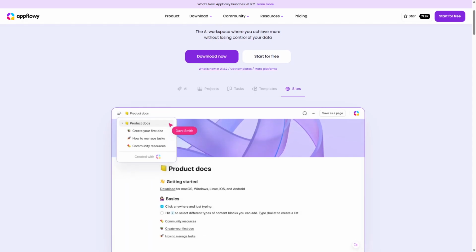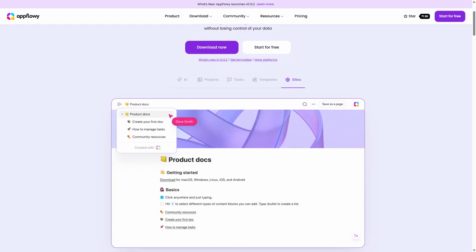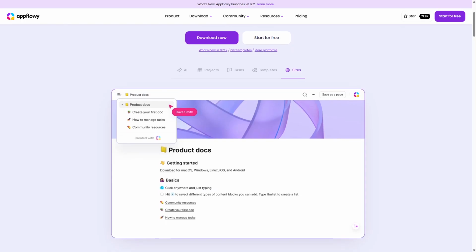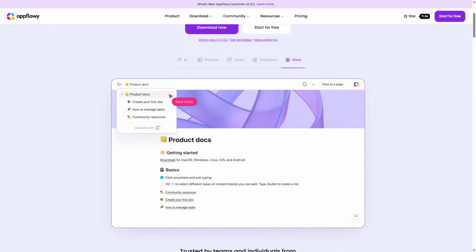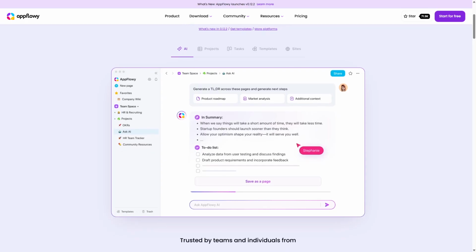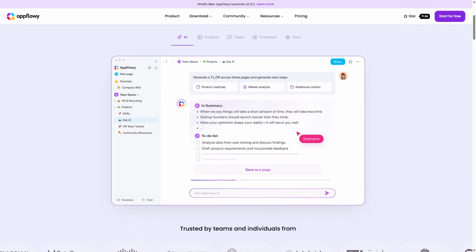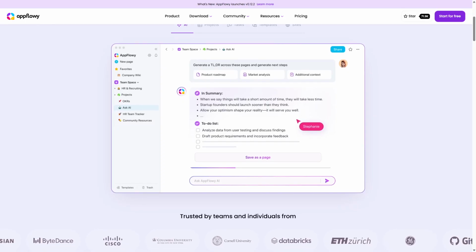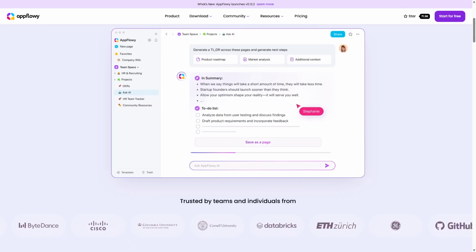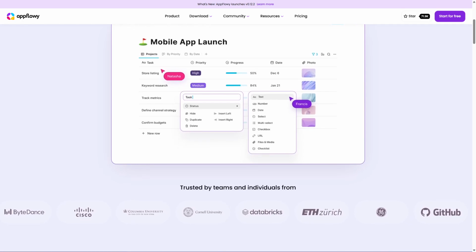AppFlowy works by letting users host their data locally or on private servers, ensuring full ownership. Its strengths include high flexibility, privacy-first design, and active community-driven development. However, it is still maturing, with some advanced features and integrations under development.